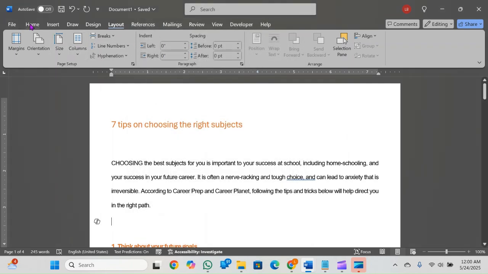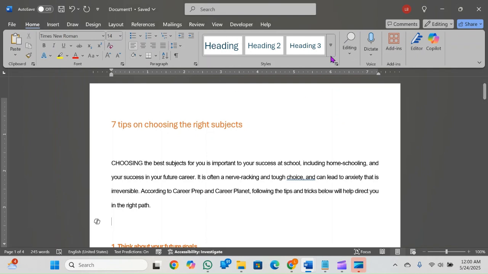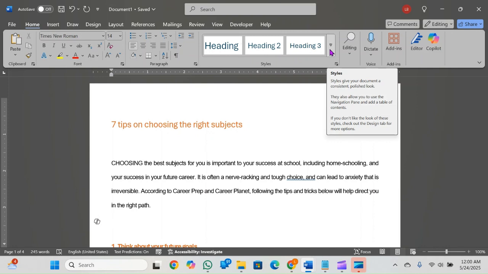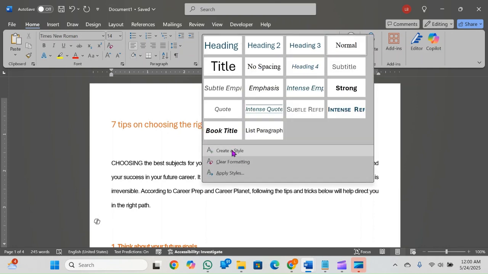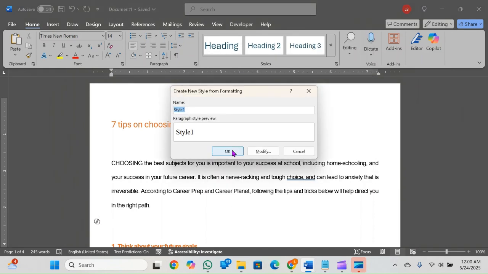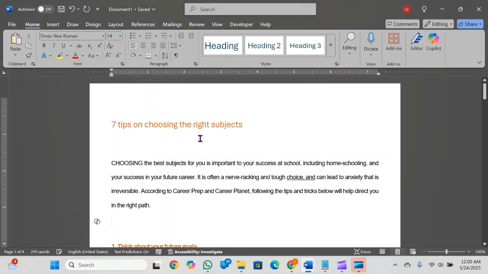Then another thing I wanted to go through with you guys when it comes to heading styles: how to create a new heading. You click on this drop down here, and then you say create style. You're going to rename the style to what I ask you to rename it to, and then you're going to stick with the paragraph style one. Okay.